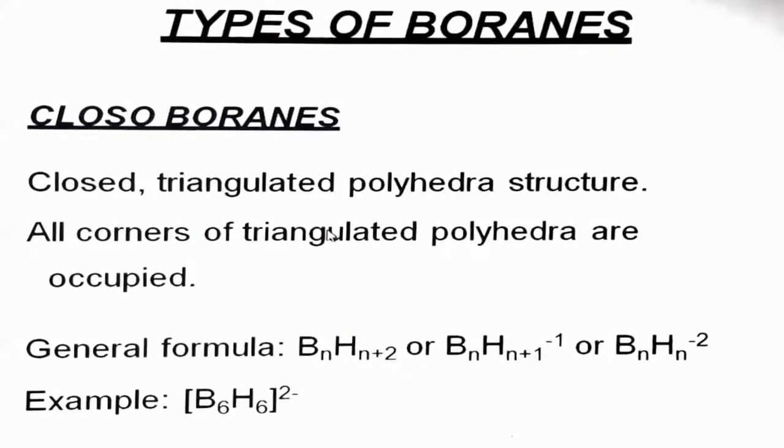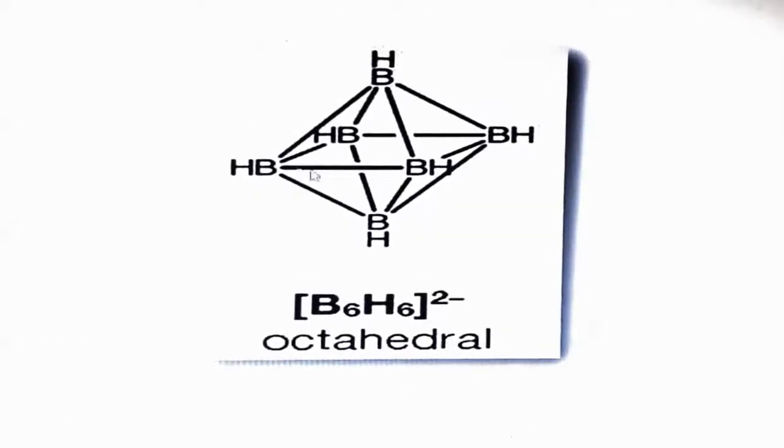Boranes are of three types. First is closoboranes, which have a closed triangulated polyhedra structure. All corners of the triangulated polyhedra are occupied, and the general formula for closoboranes is BnHn+2 minus 2 charge, or we can write BnHn+1 minus 1 charge, and third BnHn minus 2 charge. The example of closoboranes is B6H6 2 minus, which is based on this formula, and this is its structure, an octahedral structure.